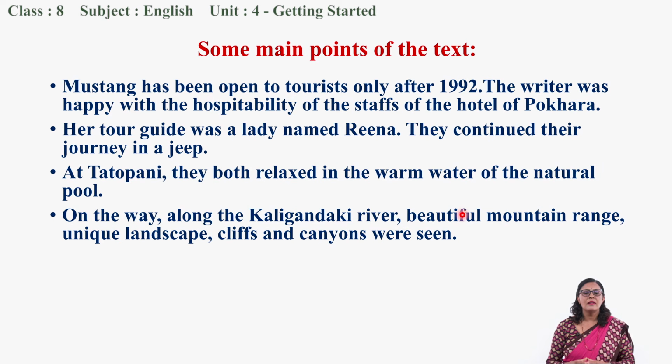Likewise, on the way along the Kaligandaki river, a beautiful mountain range was seen, a unique landscape was seen. There were cliffs, there were beautiful cliffs, there were canyons. Okay, this type of beautiful things attracted the writer very much. So these are captured by her memories, these are captured by her pen.